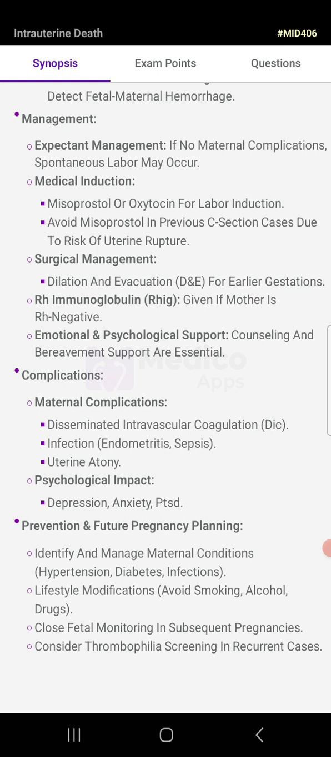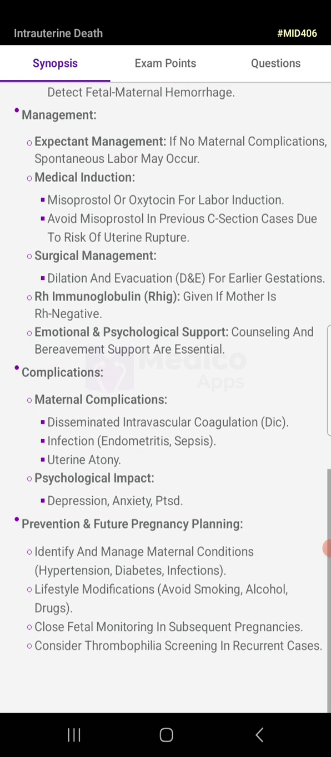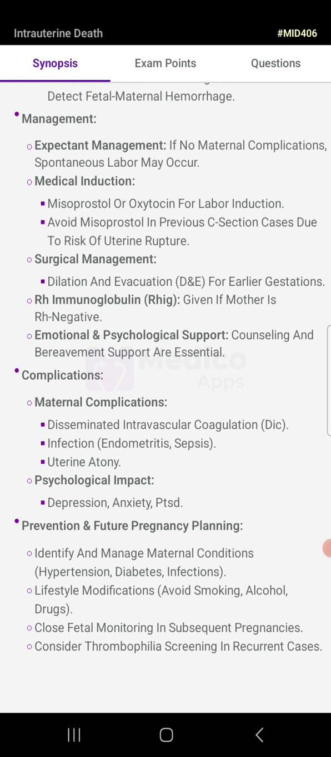Complications include maternal complications like disseminated intravascular coagulation, infection, endometritis, sepsis, and uterine atony. Psychological impact includes depression, anxiety, and PTSD. Prevention and future pregnancy planning: identify and manage maternal conditions like hypertension, diabetes, and infection. Lifestyle modification: avoid smoking, alcohol, and drugs. Close fetal monitoring in the subsequent pregnancy. Consider thrombophilia screening in recurrent cases.